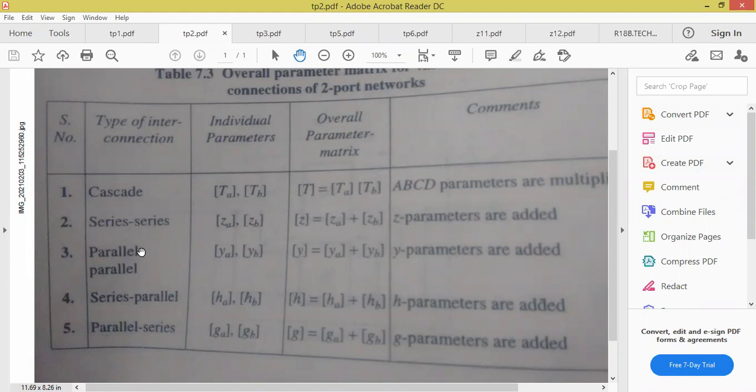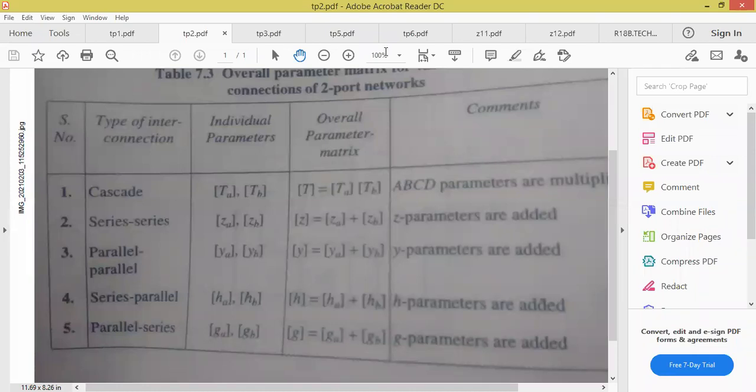But if two networks or two generators or two circuits are connected in parallel, what is the easiest method of finding the mathematical formulas? Means we must use which parameter now? Y parameter. This is again the shortcut method. So the total Y parameter is the sum of the two individual Y parameters. Similarly, series-parallel is H, and parallel-series is not mentioned in the syllabus. G parameters are not there for you. That's why I'm not touching that one. So remember this tabular column. Now we will move to the first circuit.